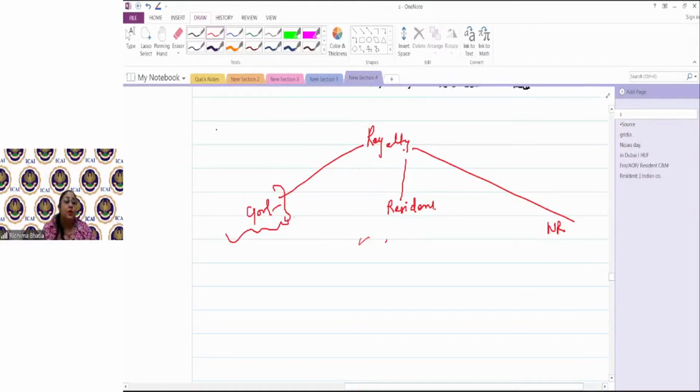These are all the persons who are paying that amount. Okay, don't think about these as the people in whose hands income is being received; income is being received by a non-resident in the form of royalty.